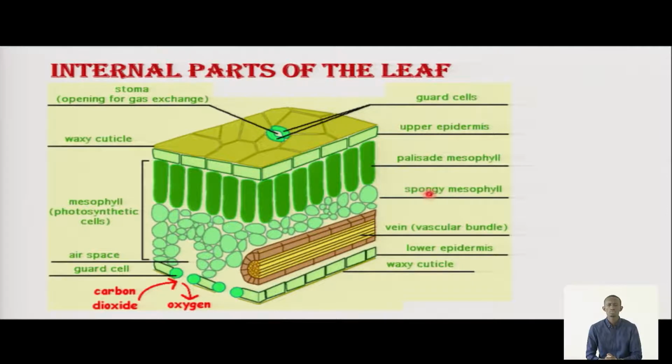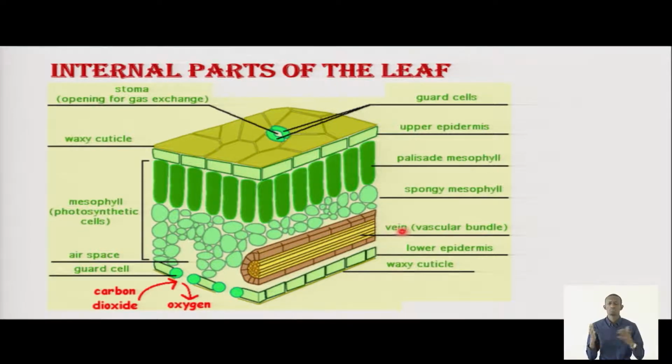Then we have spongy mesophyll cells. You can see they are not very green because they have few chloroplasts and less chlorophyll compared to pale-celled mesophyll cells. Even when you see their shape, they are irregular, and that is important because it provides enough space for gaseous exchange.